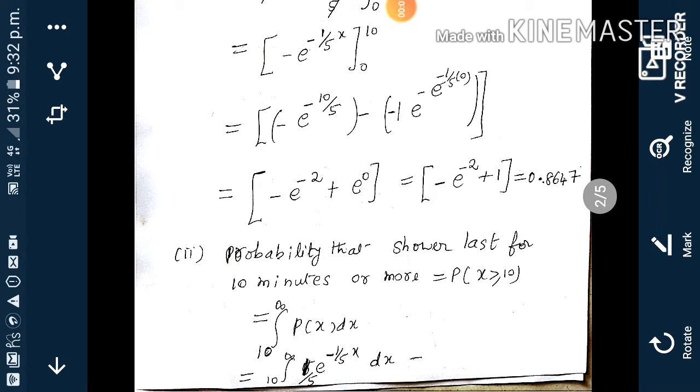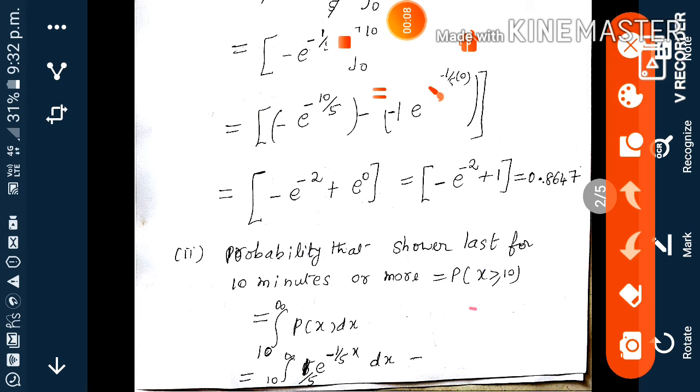Probability that the shower lasts for 10 minutes or more. 10 minutes or more means p(x greater than or equal to 10). So it is 10 up to infinity: integral from 10 to infinity of p(x) dx. p(x) is substituted.